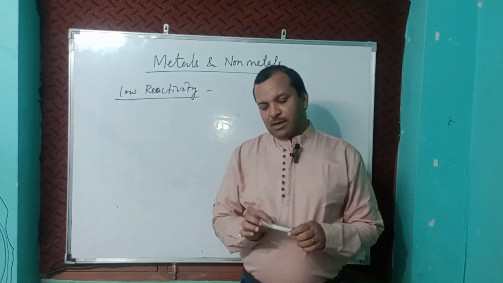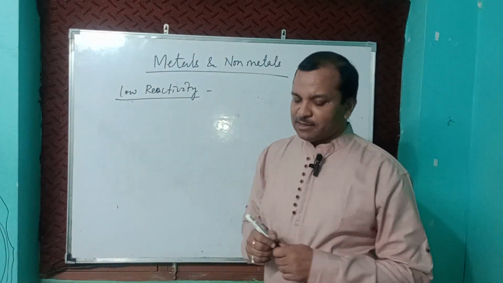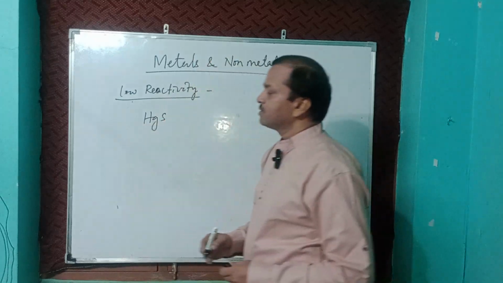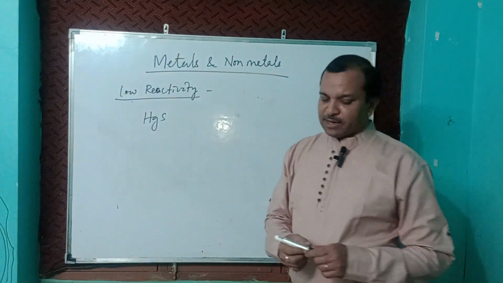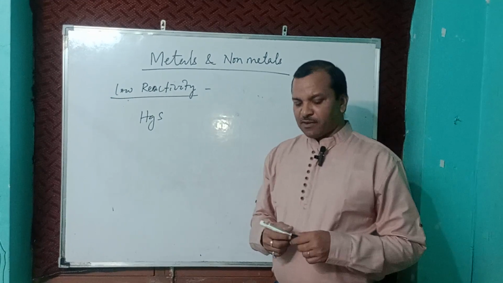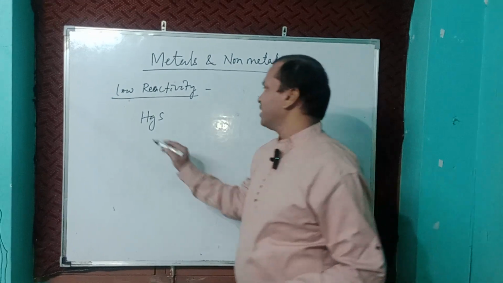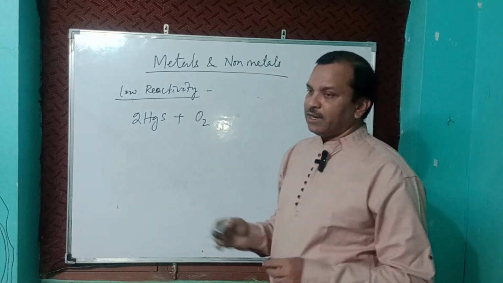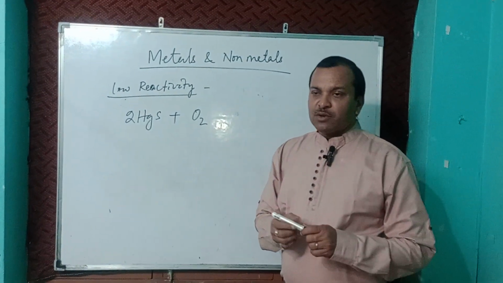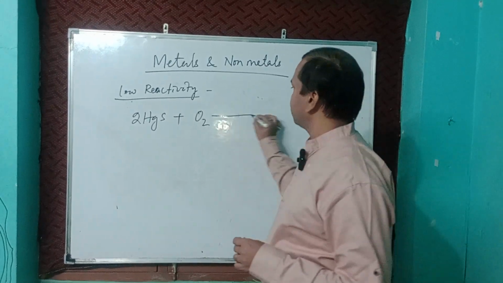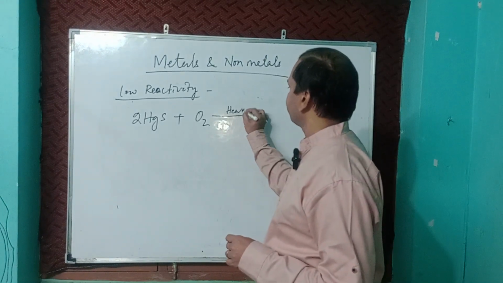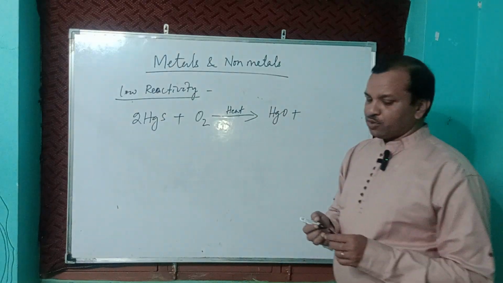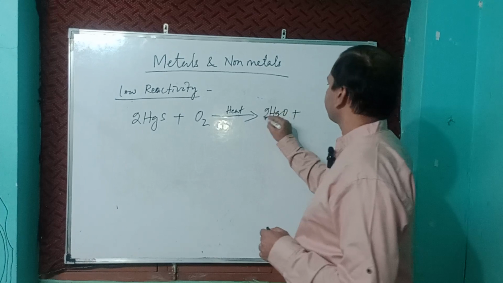Mercury is obtained from its ore called cinnabar. Cinnabar is HgS. HgS is the mercury ore, cinnabar. When we heat 2HgS in the presence of oxygen, heat will be provided, and then we will get HgO plus SO2.